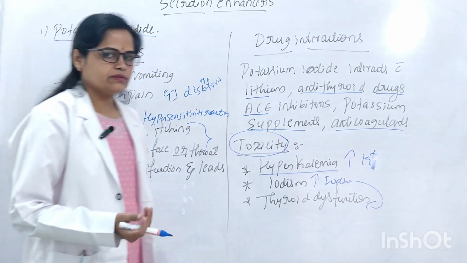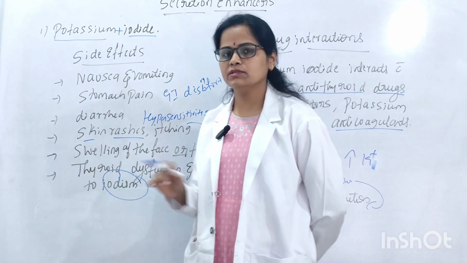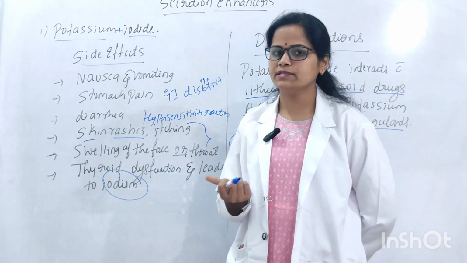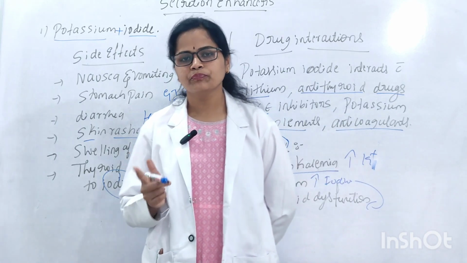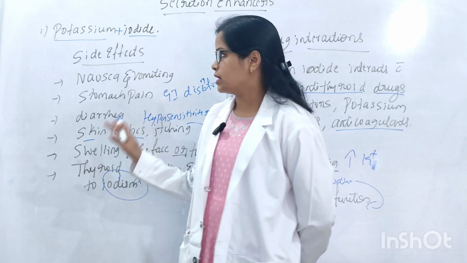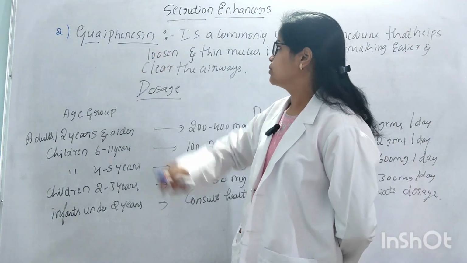Okay. And next, contraindications. Contraindications are nothing but the conditions in which we should not administer potassium iodide. If the patient has a hypersensitivity reaction, we should not administer it. If the patient has any thyroid dysfunctions, we should not advise potassium iodide. Next, we'll see about guaifenesin.